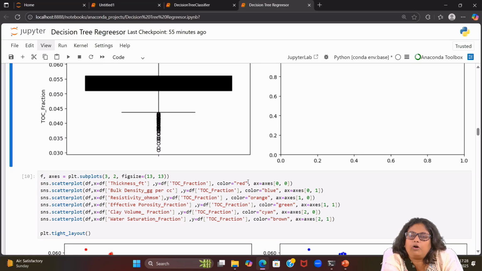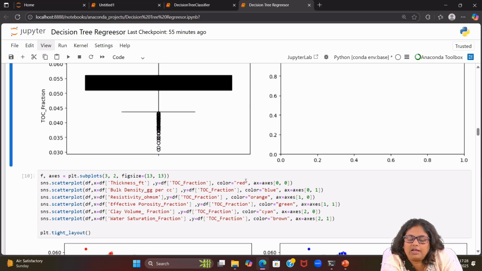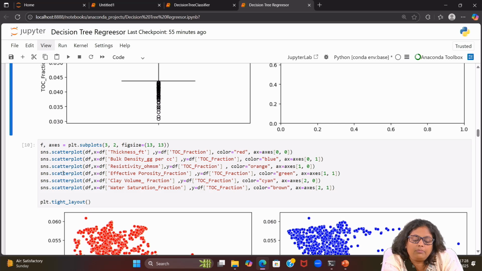Okay, so the box plot we are using will give us an idea of the outliers. Now I am making the scatter plot, so checking the relationship. A scatter plot can be used for univariate or for multivariate analysis.